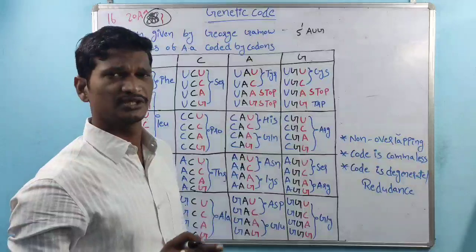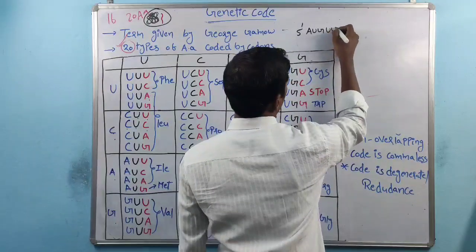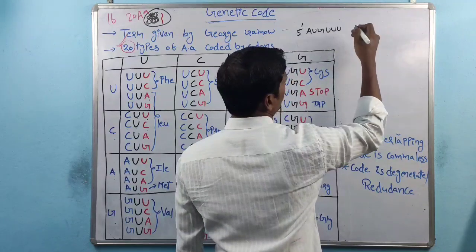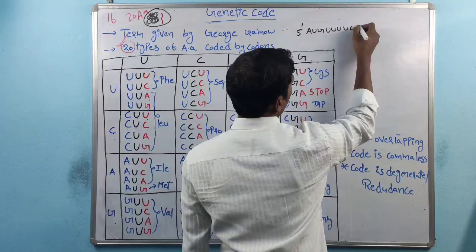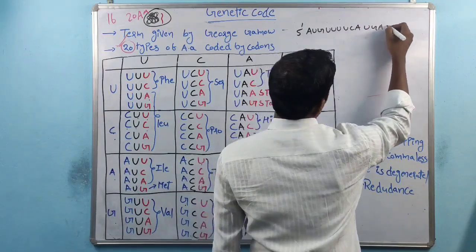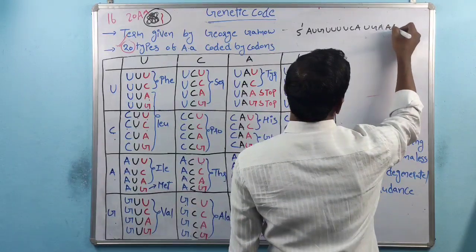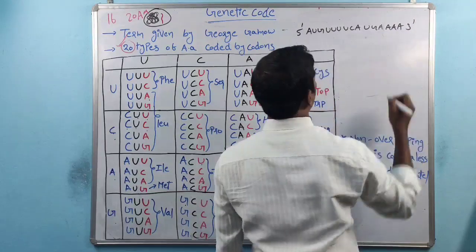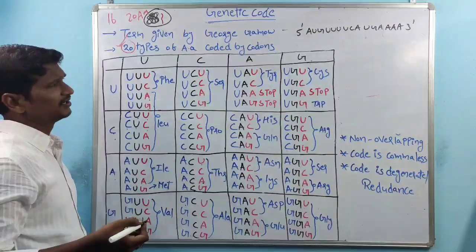And next, the codons change from one type of mRNA to another type of mRNA. UUU is there, UCA is there, UGA is there, right? And maybe AAA is there, like this, AAA and 3'. So this is one of the structures of mRNA.